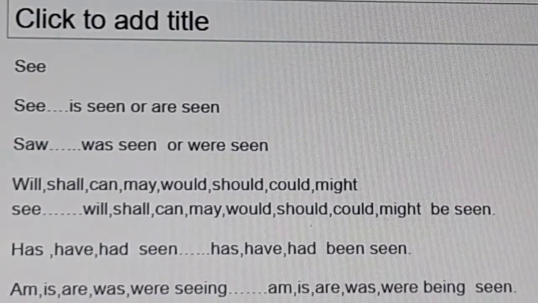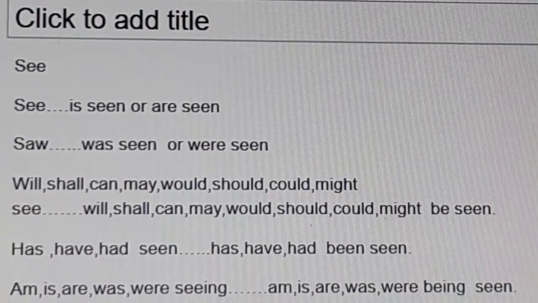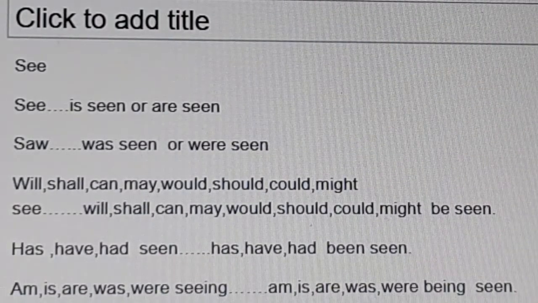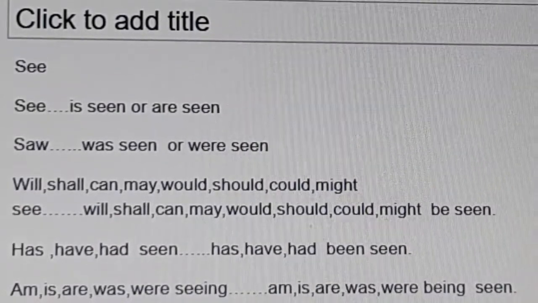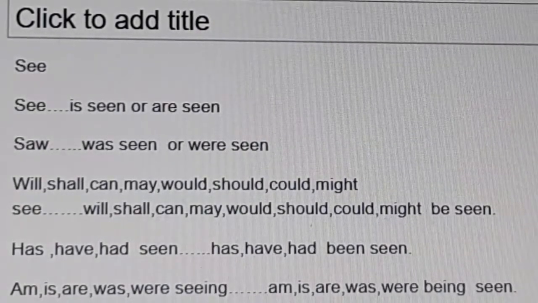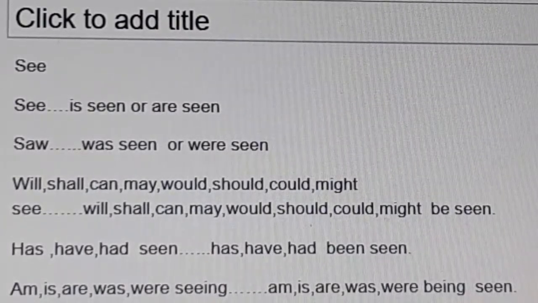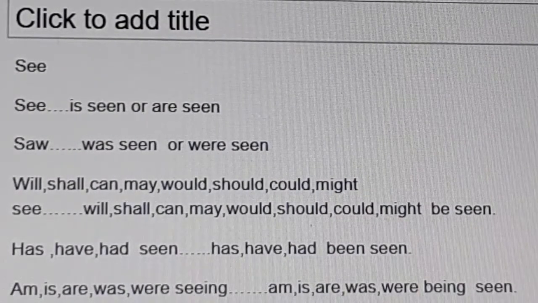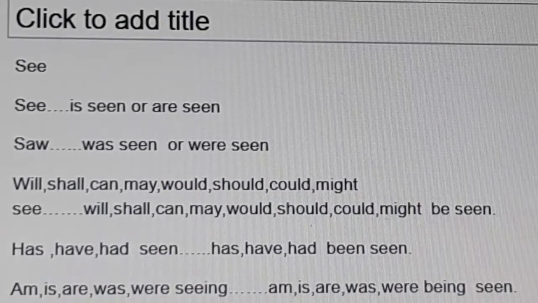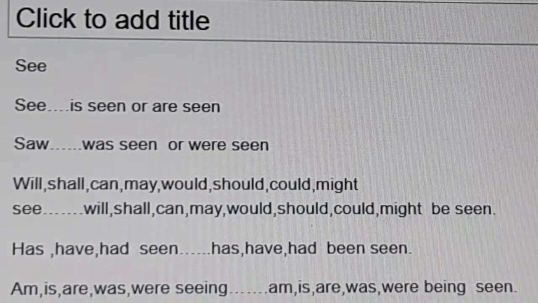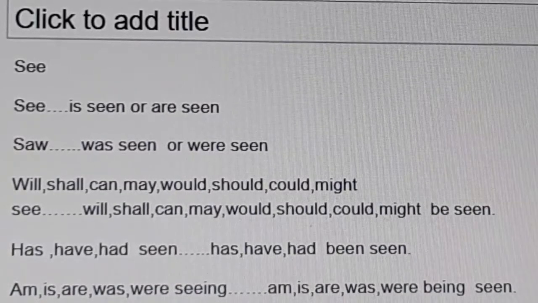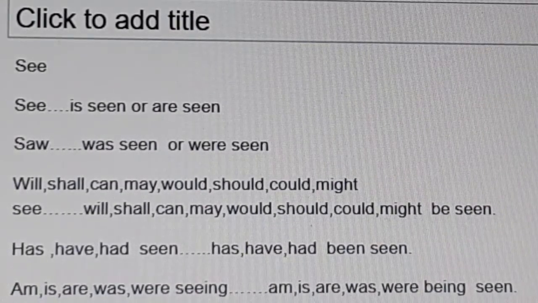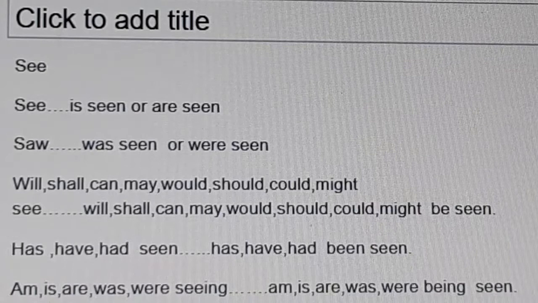Okay. If it is in present tense, it becomes is seen or are seen. Saw is past tense, not present tense. If it is saw in active voice, it becomes was seen, were seen. Was is used in singular, were in plural. Is is used in singular or in plural.